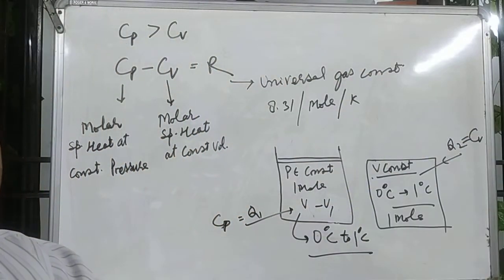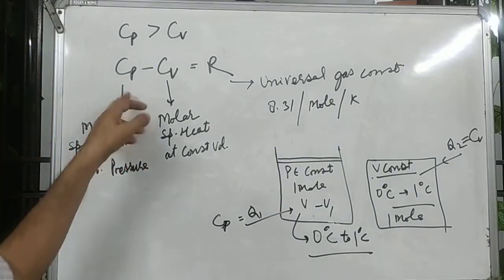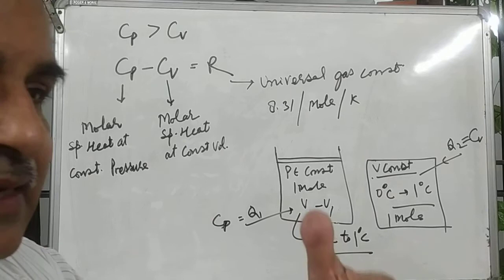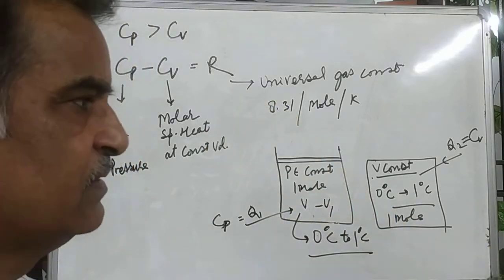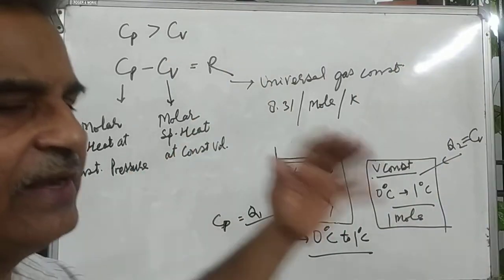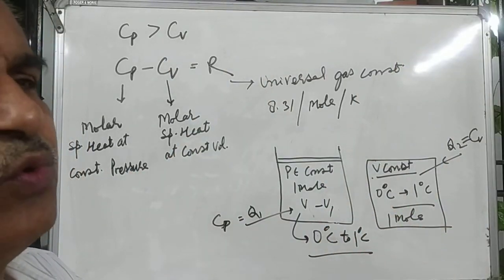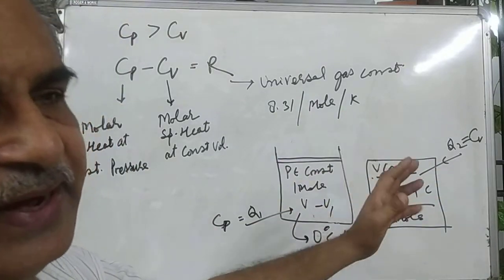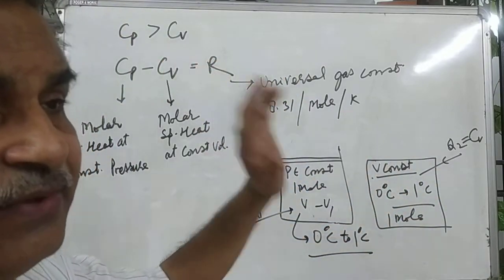So for molar specific heats, their difference is R. Practically, for different gases, the difference is different. It is not exactly 8.31. Generally we take 8.31, 8.2, but if you see the chart, you will find the difference is different for different gases.